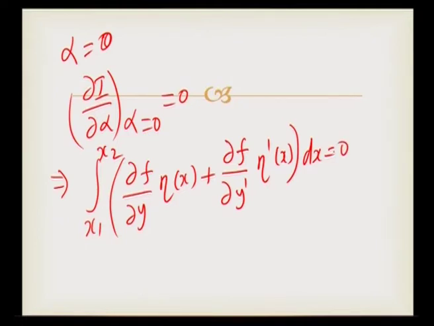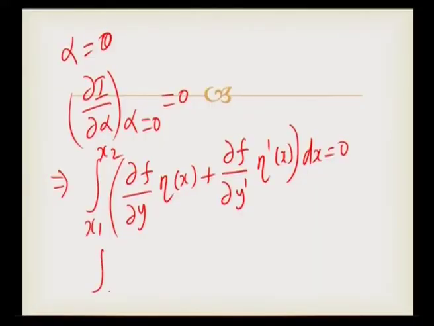So, the neighboring curve coincides with the curve which gives the extremum value I.